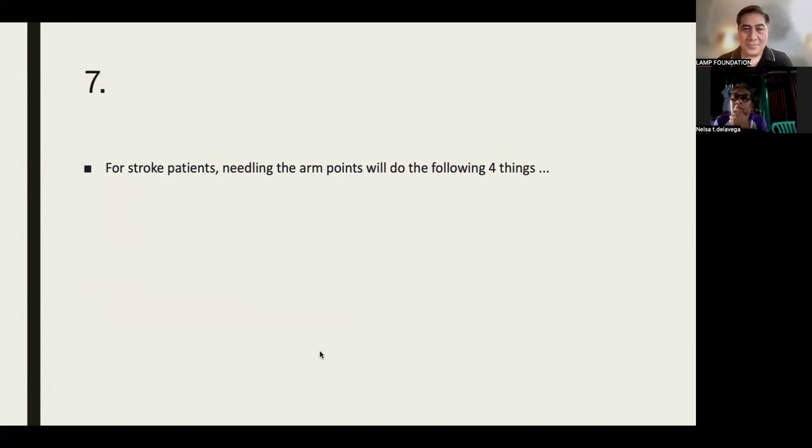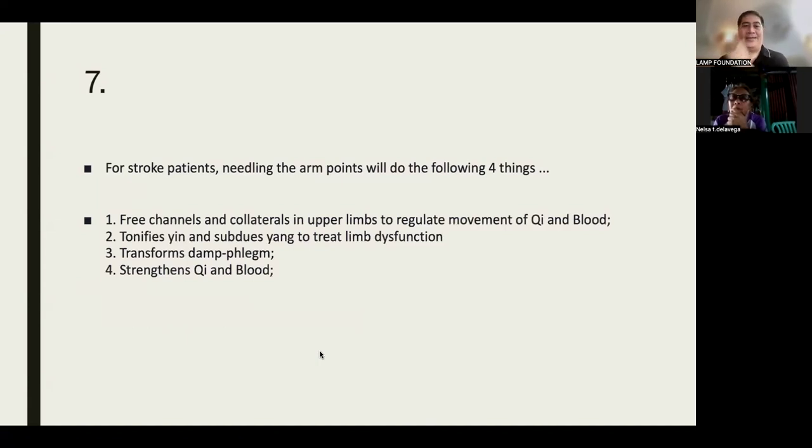No answer. Okay, here is the answer. Of course, we will free the channels and collaterals in the upper limbs. Why do we have to do that? Because we want to improve or regulate the chi and blood movement. So it's basically trying to remove the obstruction. Second is we tonify the yin and subdue the yang to treat limb dysfunction.